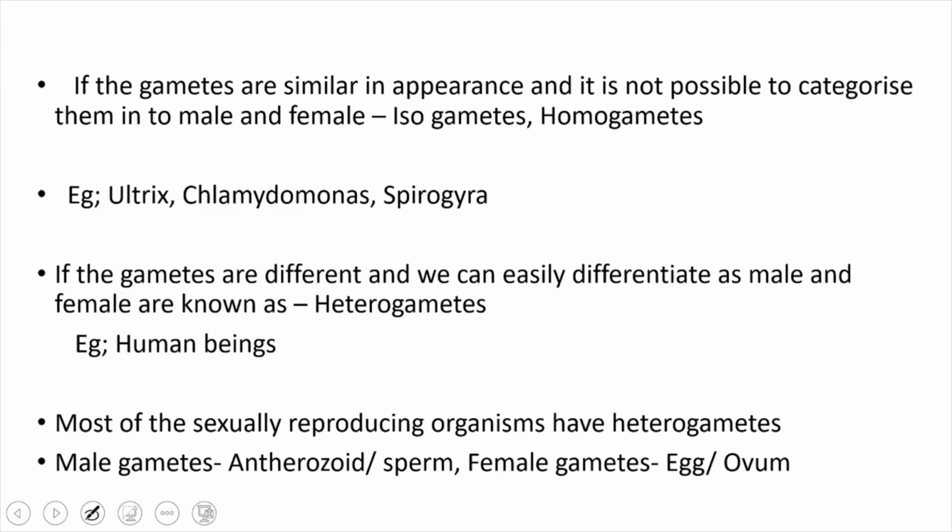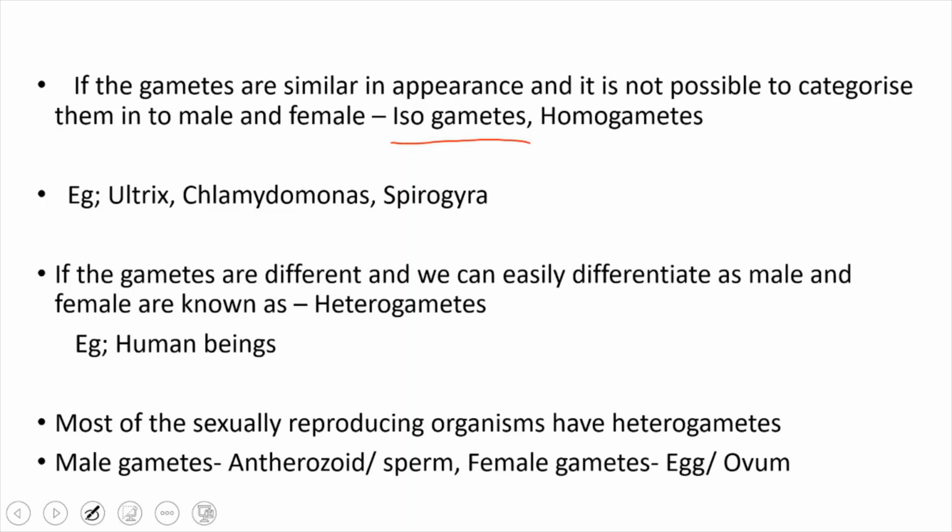In some organisms, like algae and fungi, we have two types of gametes, male and female gametes. In most of the algae and fungi, both gametes are similar in appearance and it's very difficult to find out which is a male gamete and which is a female gamete. Such gametes are termed isogametes, or they are homogametic in nature.